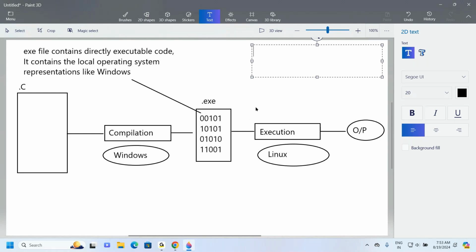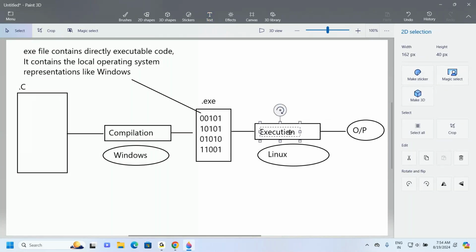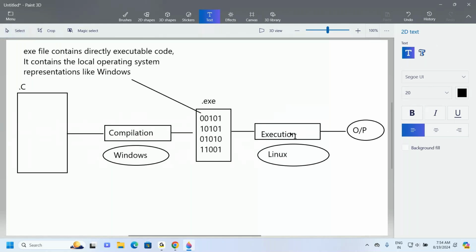Now who is actually performing this execution? C engine is performing the execution. We are already aware of it. C engine is one of the machines which is performing that execution. Observe carefully. Right.